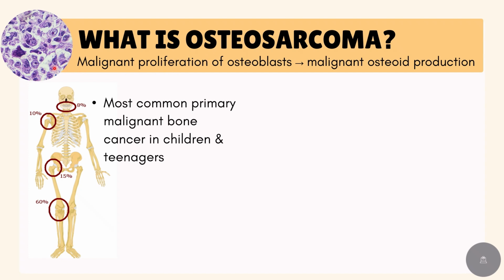Osteosarcoma is a cancer that starts in the bone-forming cells called osteoblasts. These cells produce abnormal bone tissue or malignant osteoid. It is the most common primary malignant bone cancer in children and teenagers.